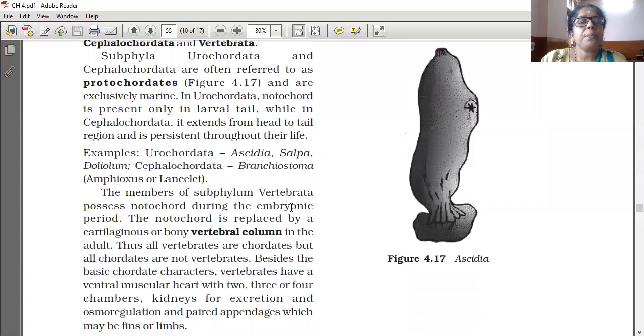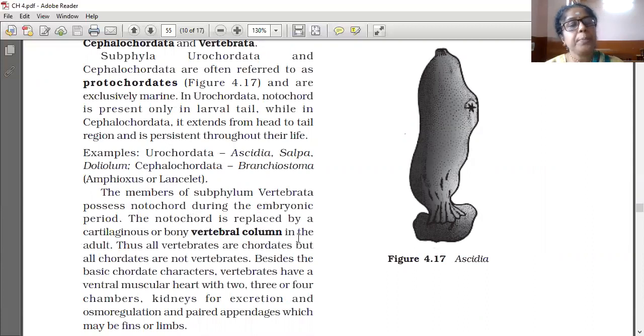The members of subphylum Vertebrata possess notochord during the embryonic period, when it was an embryo. Afterwards, the notochord is replaced by a cartilaginous or bony vertebral column in the adult. The vertebral column, all of you know. So the members of subphylum Vertebrata first possess notochord only in the embryonic stage.